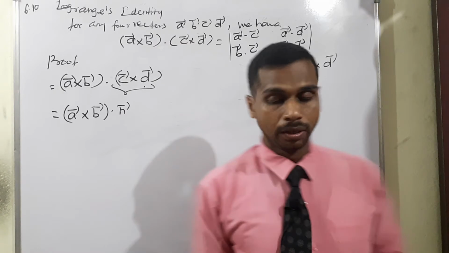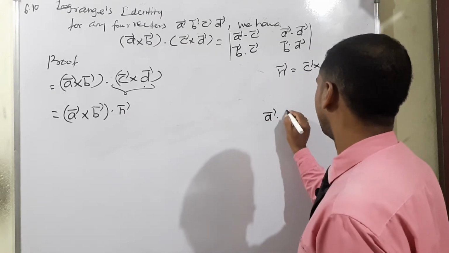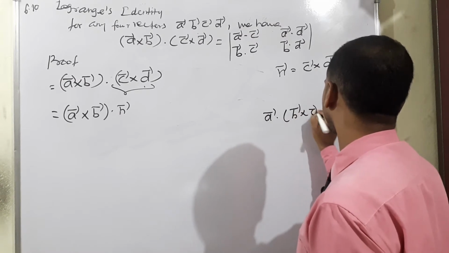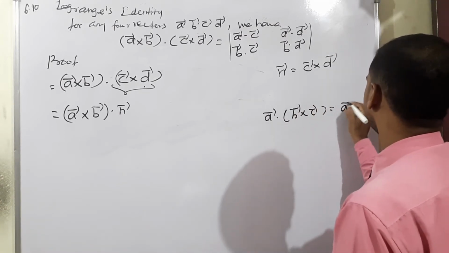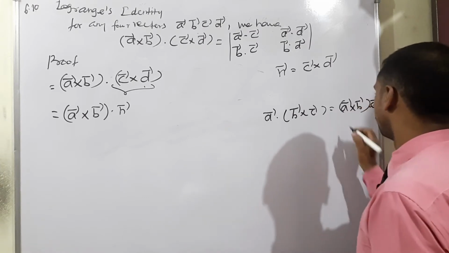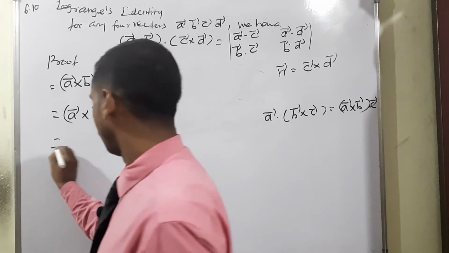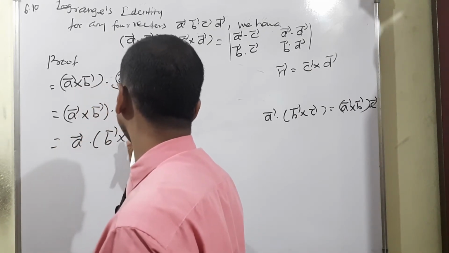Already we know the condition, A vector dot B vector cross C vector we can write by just interchanging as A vector cross B vector dot C vector, isn't it? So we just have to interchange. What will happen? So A vector dot B vector cross n vector, isn't it?